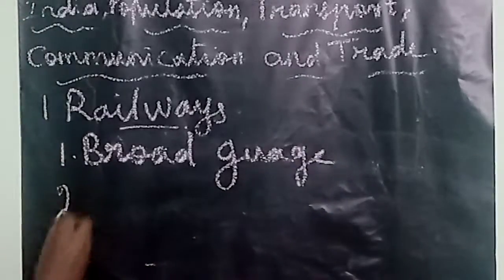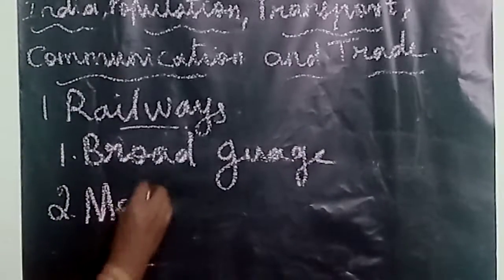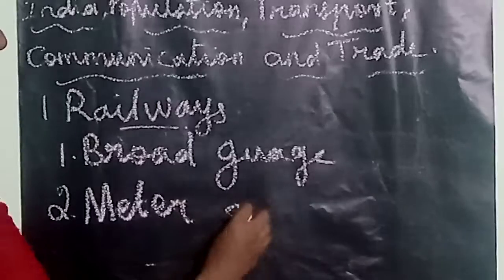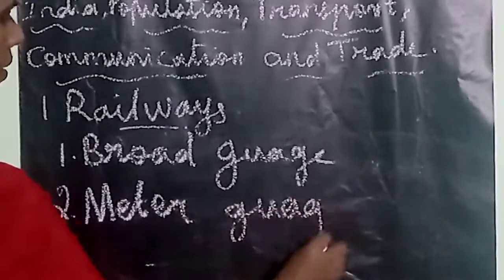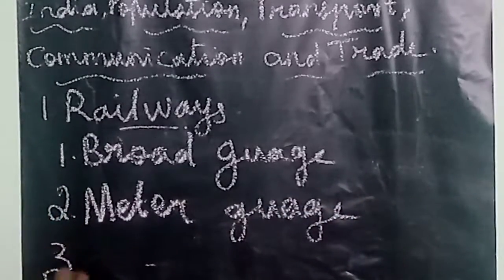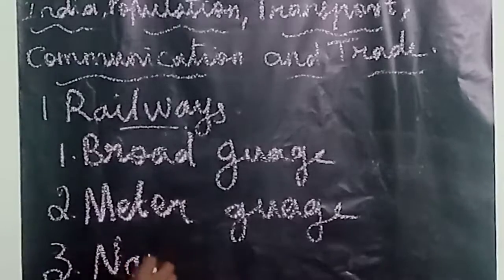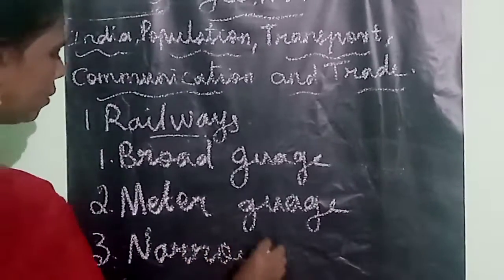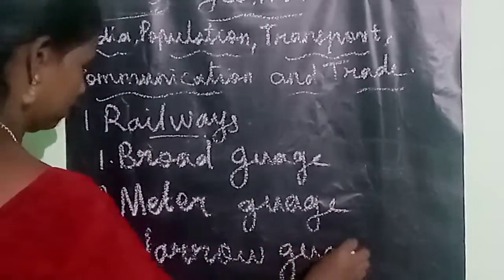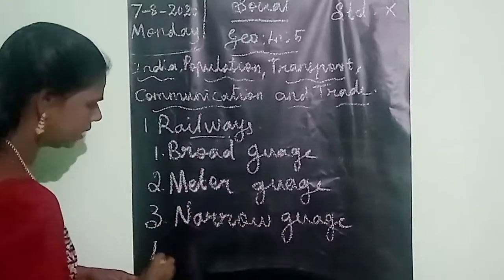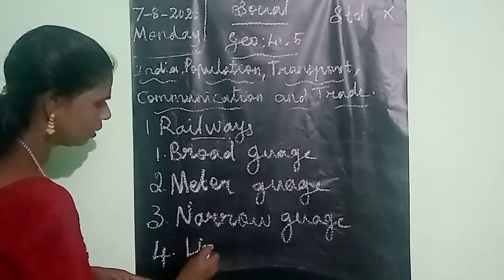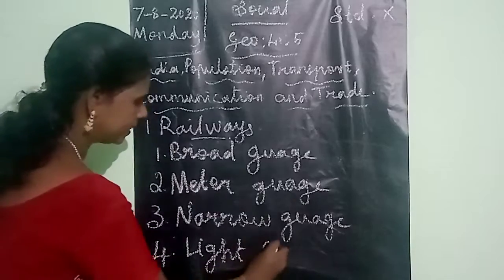The second one is meter gauge. The third one is narrow gauge. Then the fourth one is light gauge.